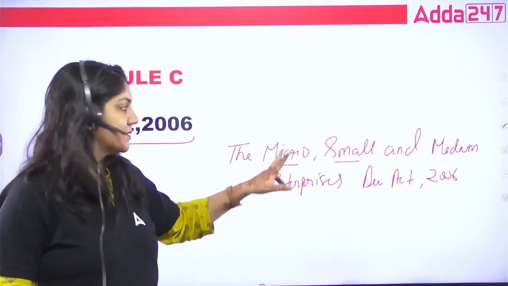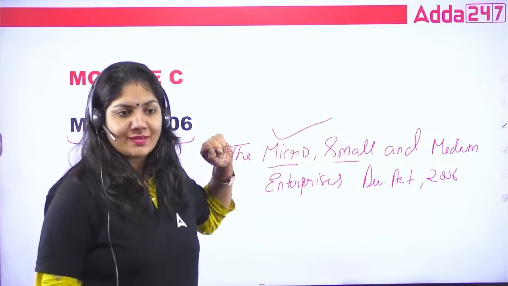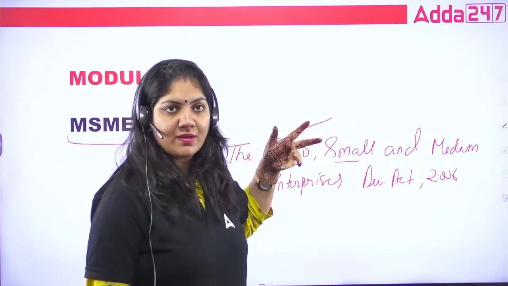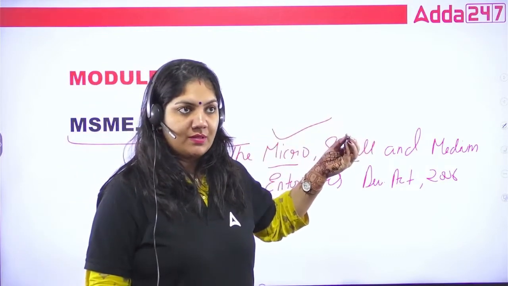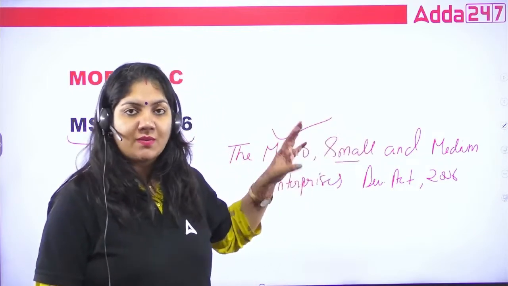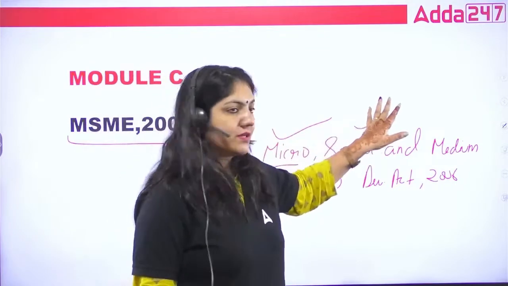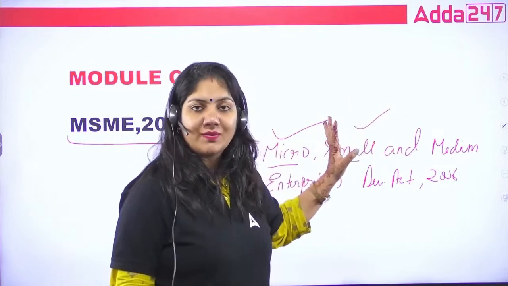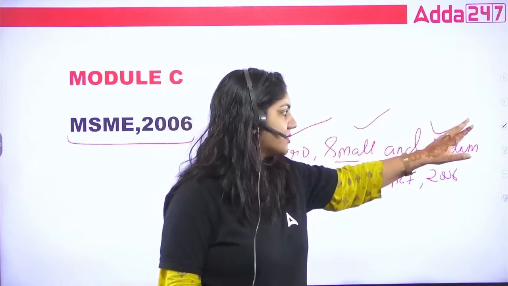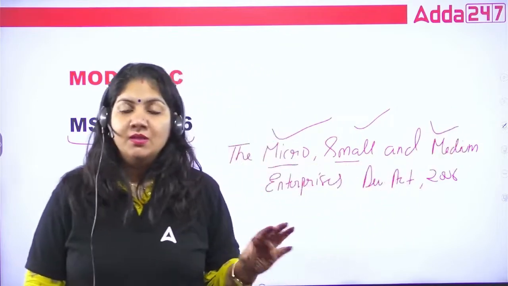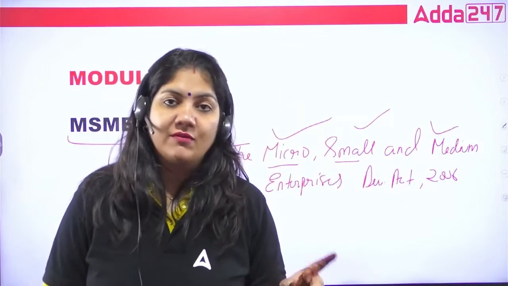Suppose any person establishes a micro enterprise, if the investment and turnover come under micro, if the investment and turnover come under small industry, and if the turnover and investment come under medium industry, we have to encourage and develop these.